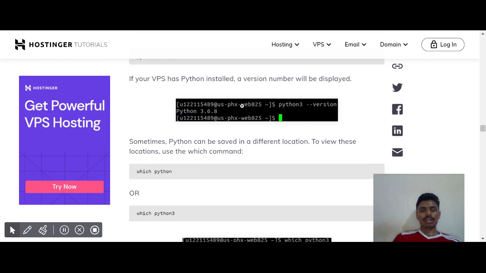So Python 3.6.8, this is the version of Python. Sometimes Python can be saved in a different location. To view these locations, use the which command, like which python or which python3. Python 3 is the version, and most computers have a Python 3 version. So that was it.